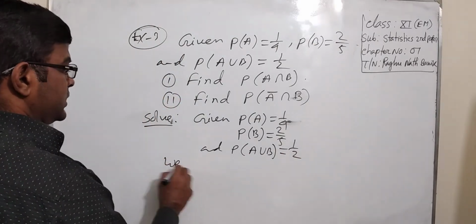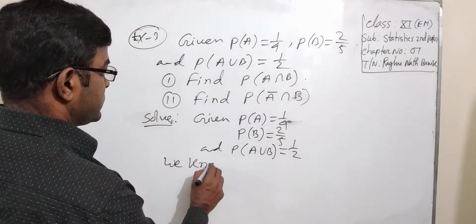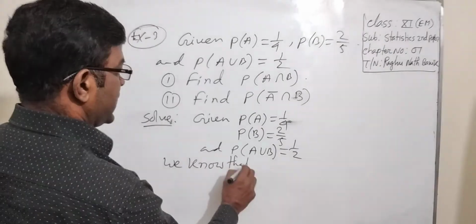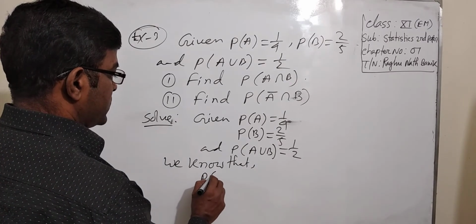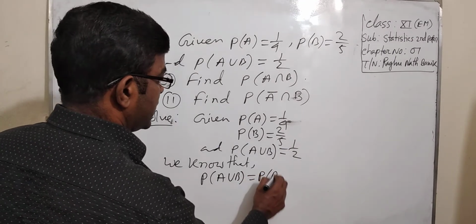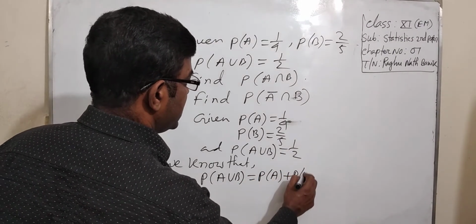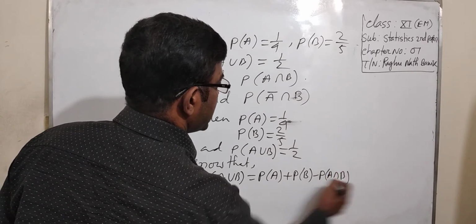We know that for non-mutually exclusive events, probability of A union B equal to probability of A plus probability of B minus probability of A intersection B.